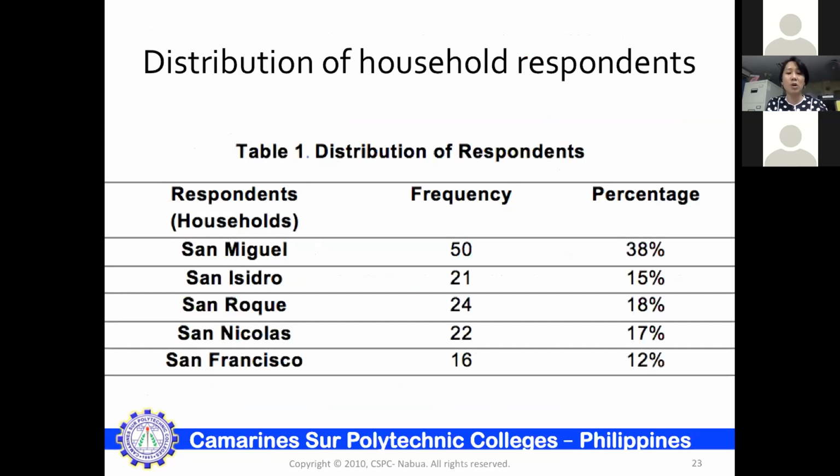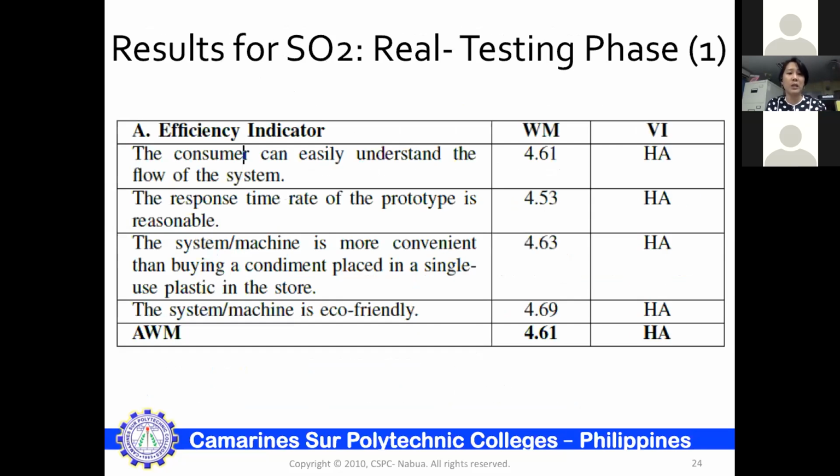So these are the results. This is the distribution of respondents. The results for the efficiency indicator, as shown in the table: the efficiency indicator received an average weighted mean of 4.61 or an adjectival rating of highly acceptable.